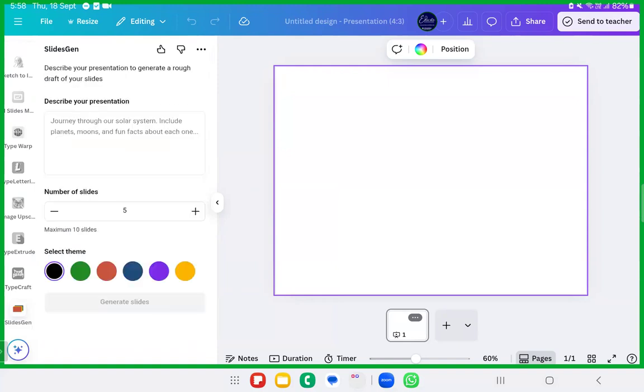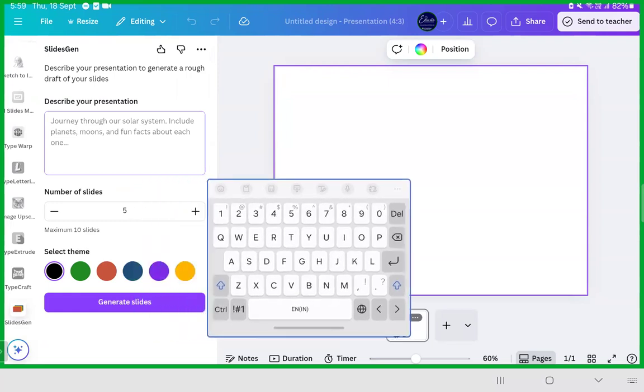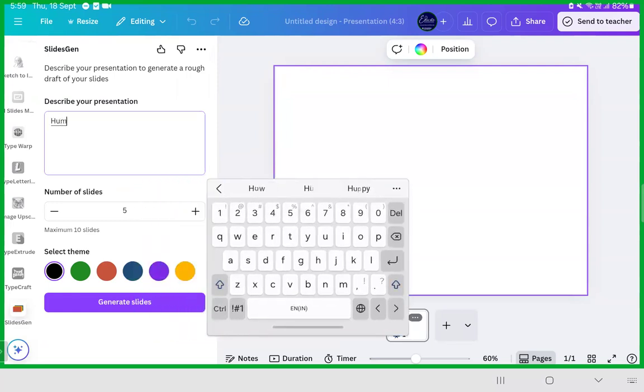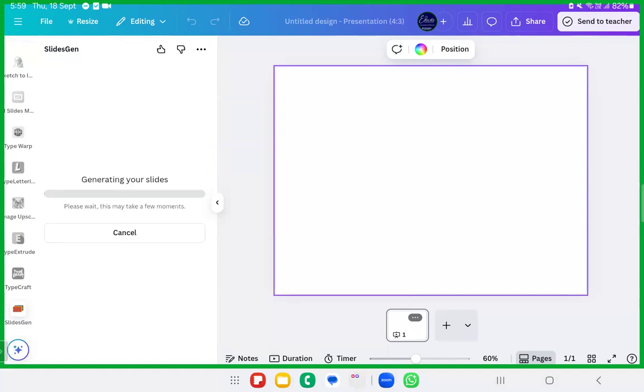Yes, done. Now just write the topic. What topic are you going to write? I'll write human rights. How many slides do you want? 5 slides, 6 slides, 7 slides on human rights? I'll write 10 slides. I'll just click on generate slides.